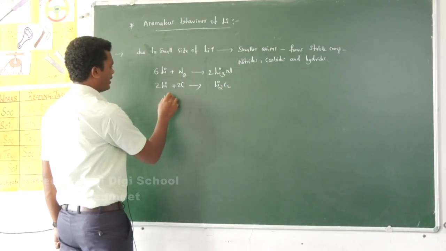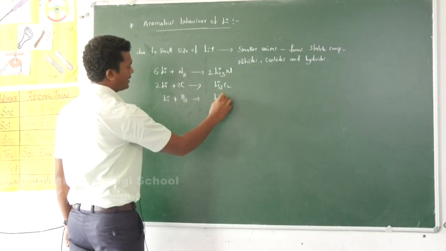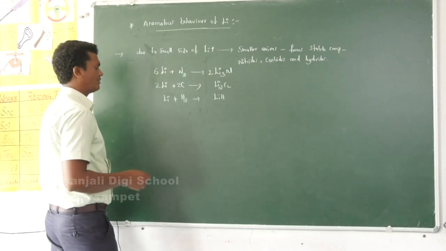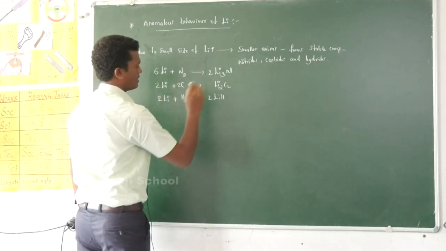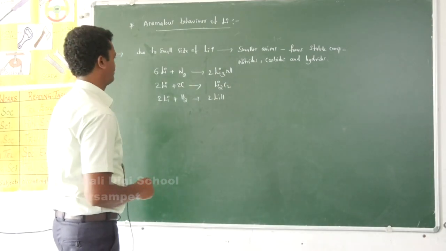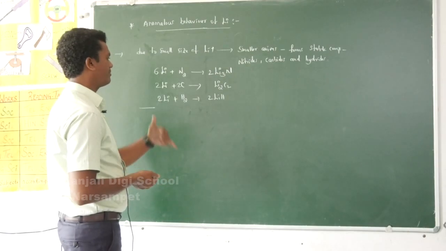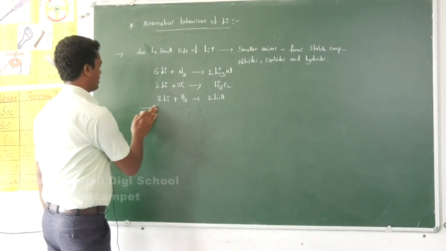We know the hydride formula already: lithium hydride, LiH, which is an ionic hydride, because alkali metals form ionic hydrides whenever they react with hydrogen. So like this, lithium exhibits different properties from the rest of the alkali metals.